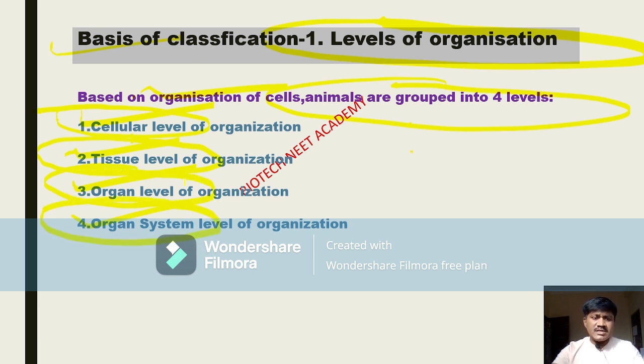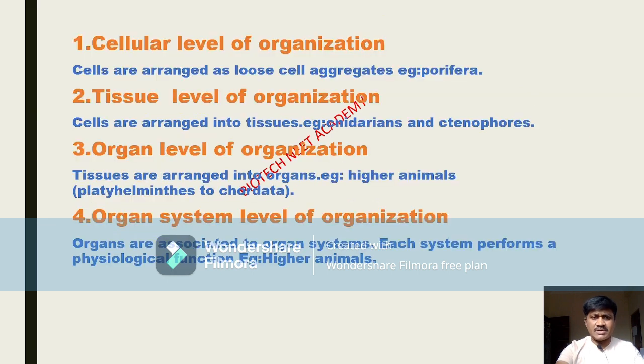Some organisms show only organs and organ systems in their body. Based on these, we have classified the animals. So this is the basis of classification: levels of organization. The first one is the levels of organization.